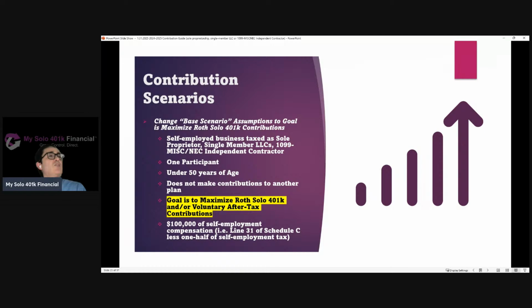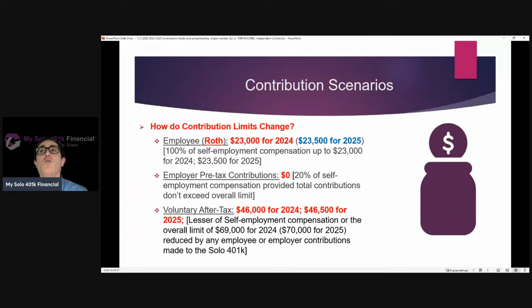So now let's go back to the base. Again, we're assuming they don't make contributions to another plan, $100,000 of self-employment compensation. But instead of first maximizing pre-tax contributions and then making whatever else they can as a Roth or mega backdoor Roth contribution, let's assume that they're not interested in making pre-tax contributions and only interested in making Roth or voluntary after-tax contributions.